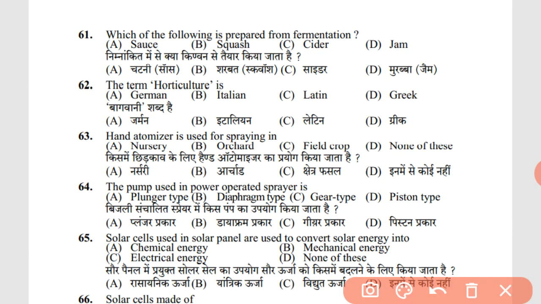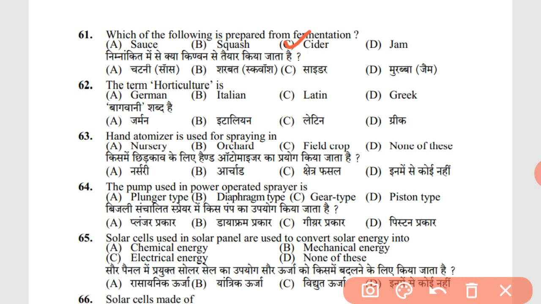61. Which of the following is prepared from fermentation? Cider. Sauce is made of tomato and it doesn't require fermentation. Squash is also made up of fruits and requires only cooking, and jam also requires cooking and pectin content. It doesn't require fermentation, so cider is the correct answer.